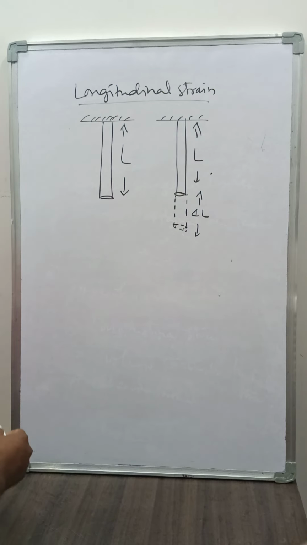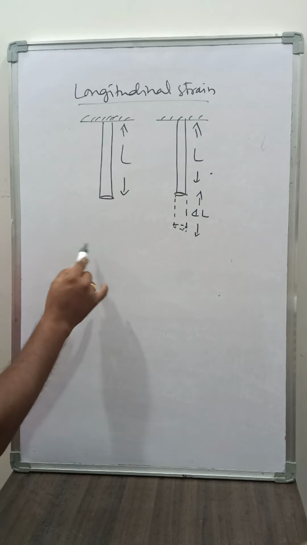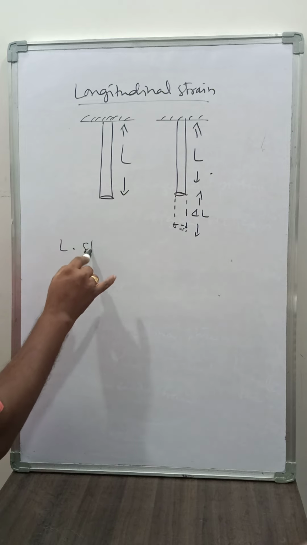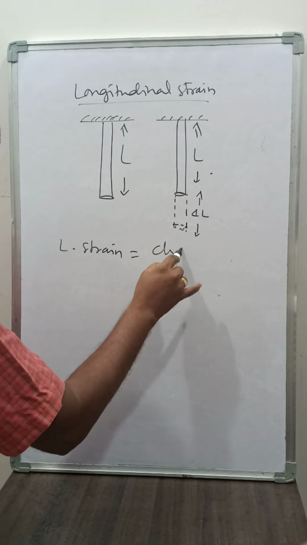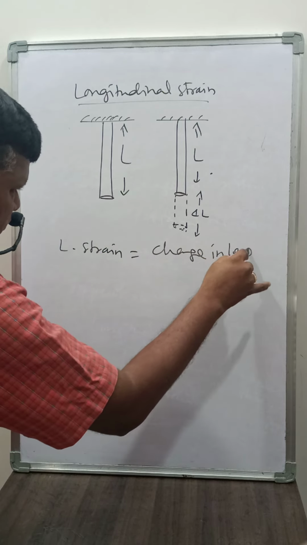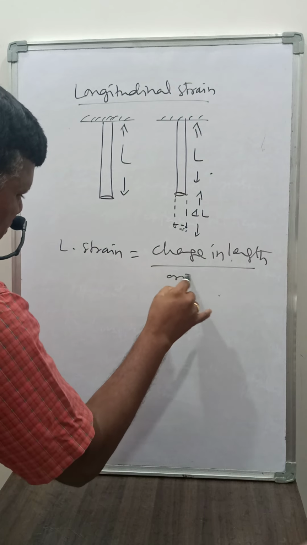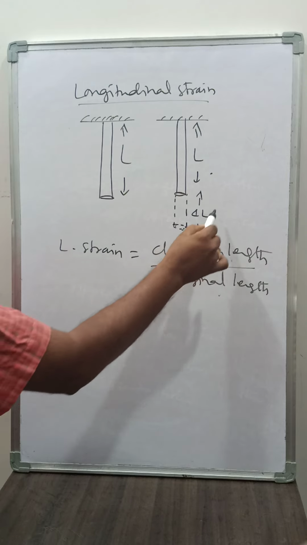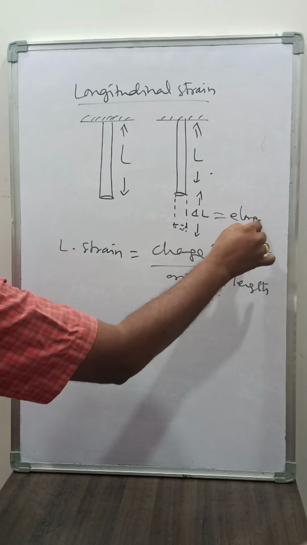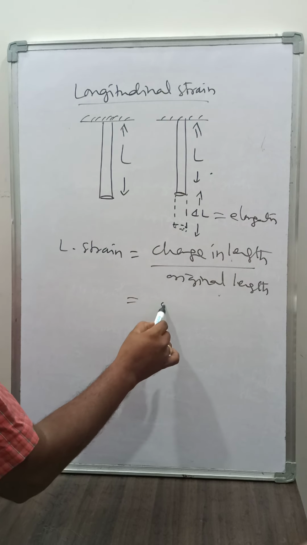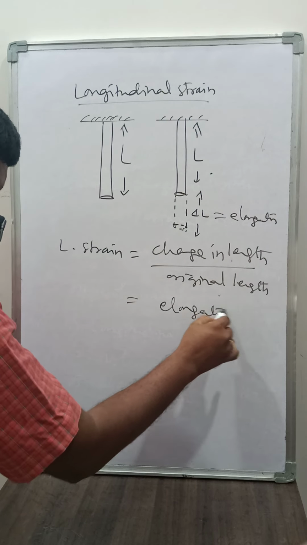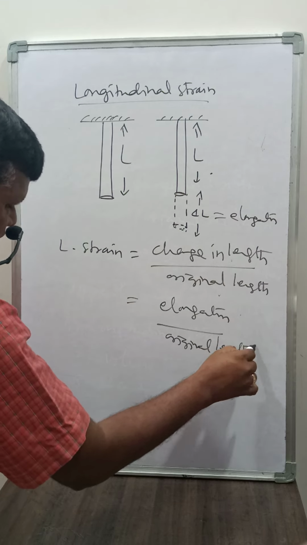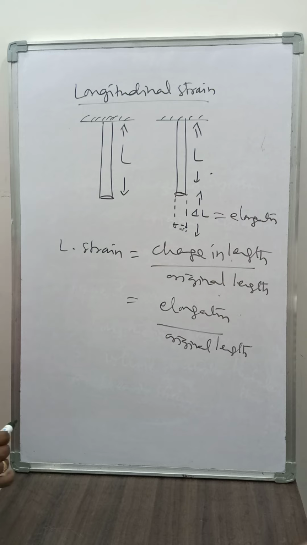So longitudinal strain is the change in length, also called elongation, divided by the original length. So this is the longitudinal strain.